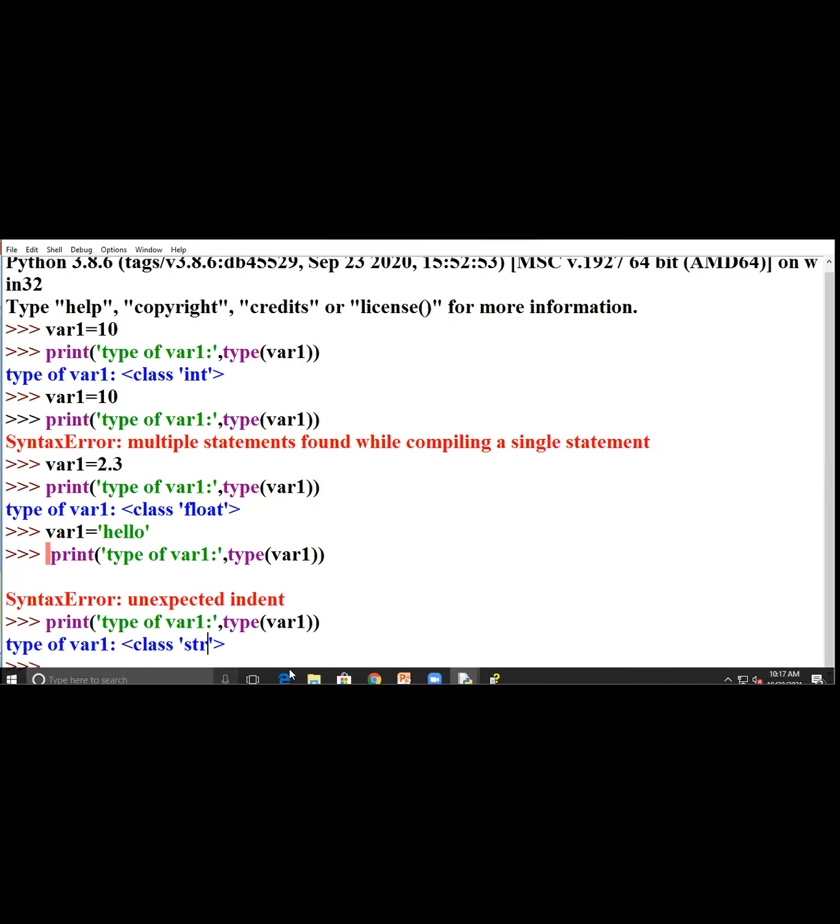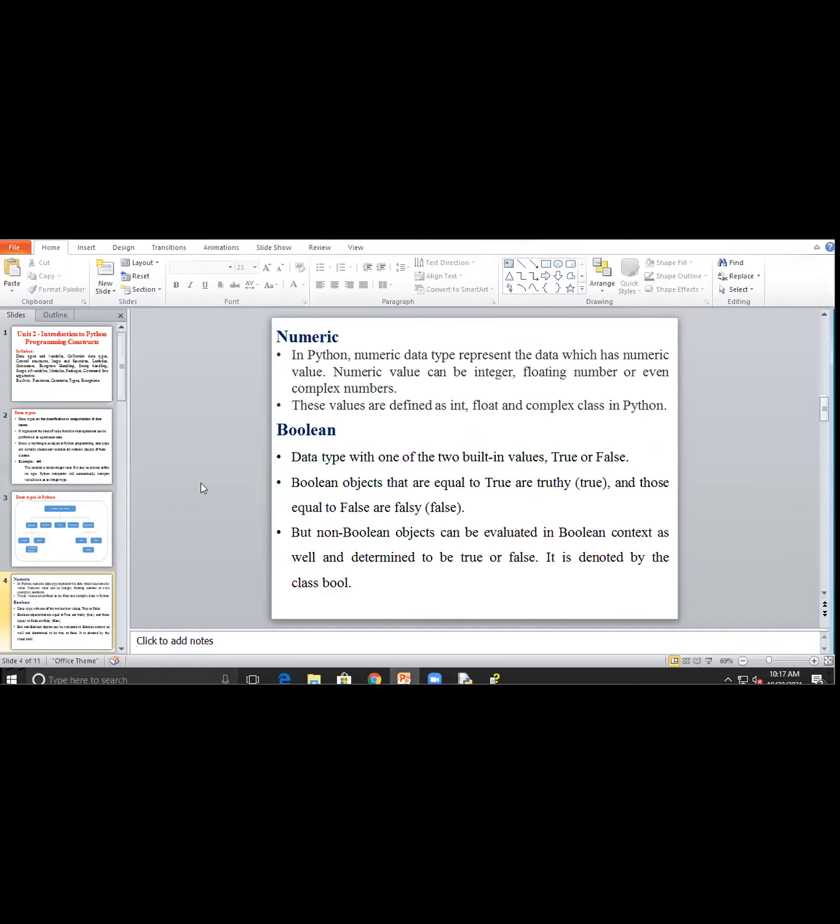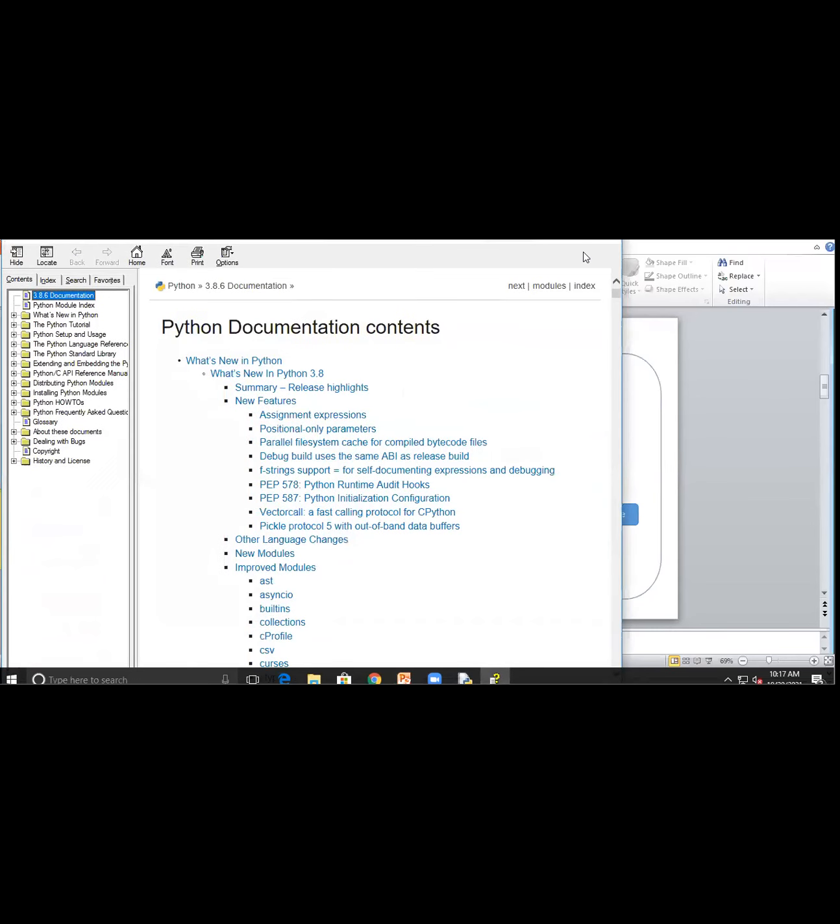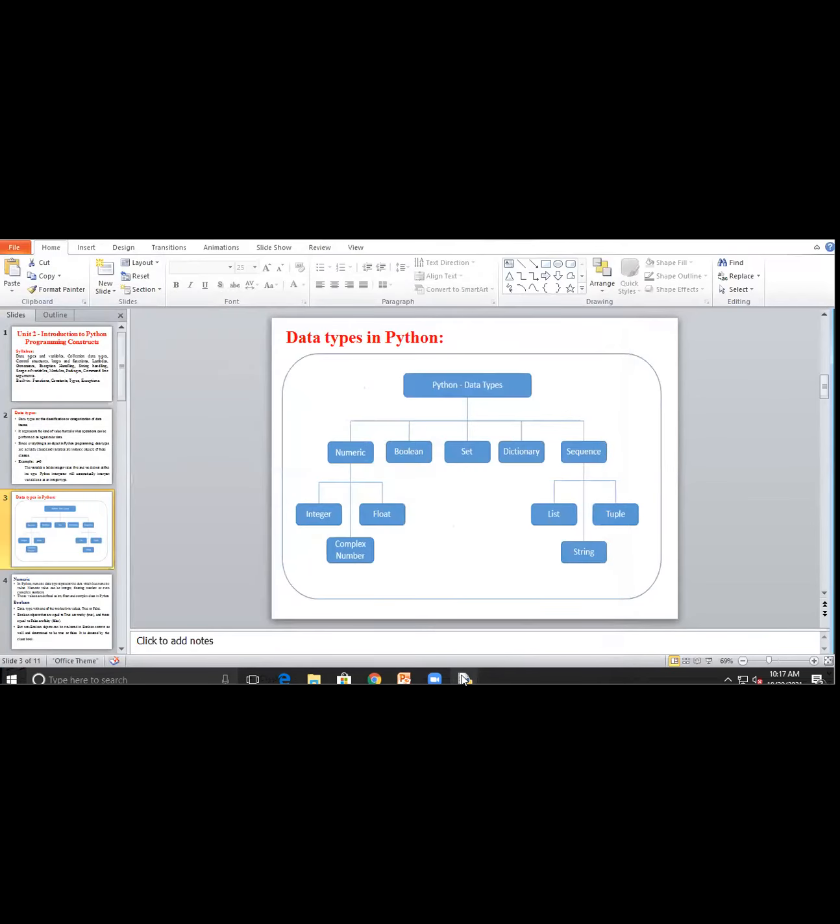So in numerical data type, what do we have? Here you have to see this flow chart. The numerical data type is represented in three ways: integer, float, and we will consider character here also. Now we will see what a complex number is.